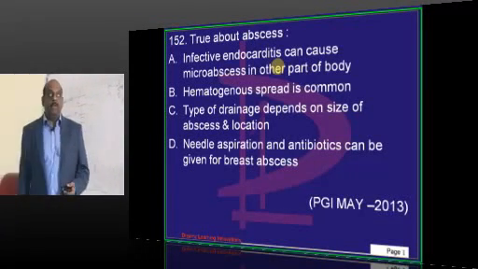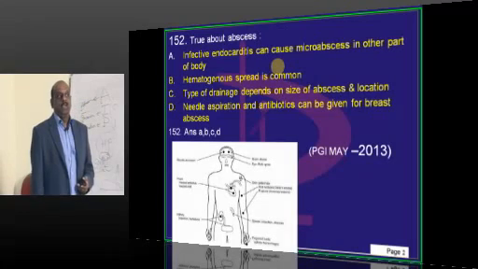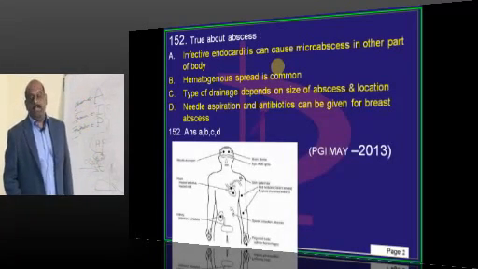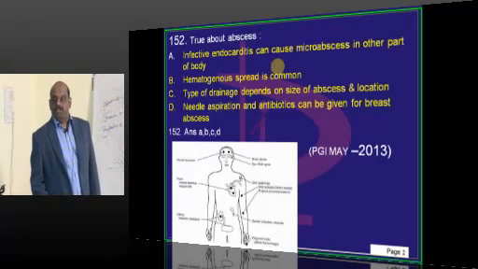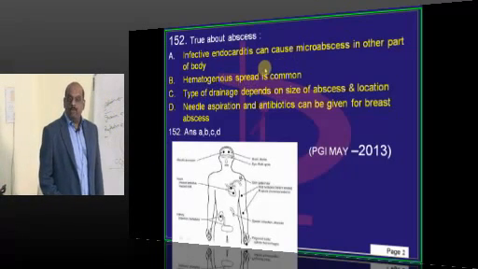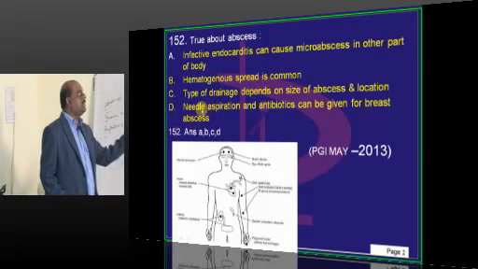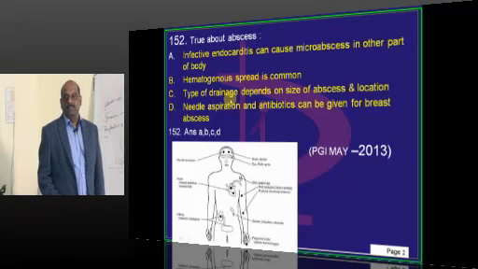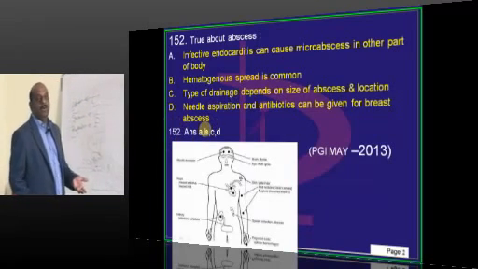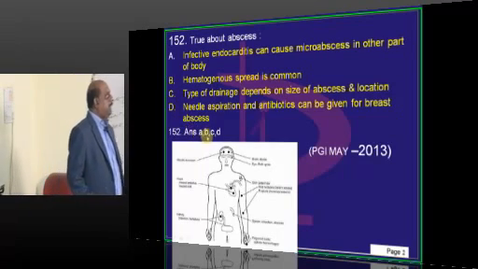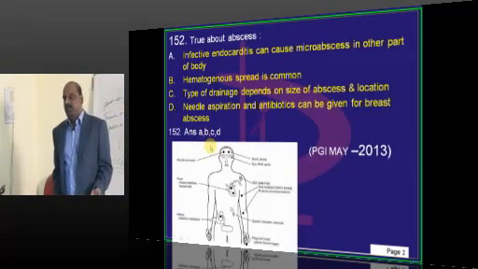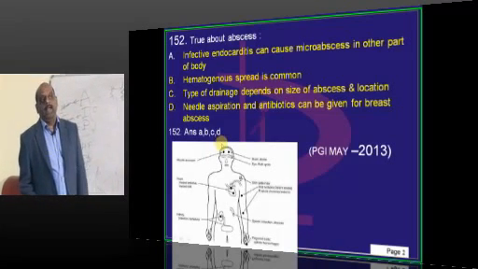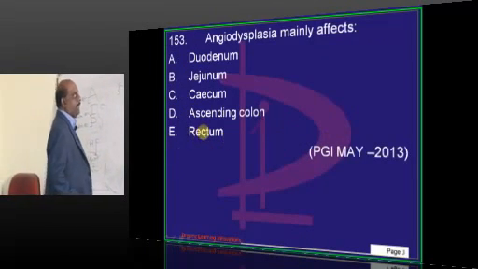What is a true statement about abscess? In fact, all of them are true statements. Infective endocarditis, can it undergo embolism and lead to microabscess? Yes. Most common way of spread of an abscess is hematogenously, and always the site will decide the type of drainage you want to do, and if it is a breast abscess, it needs to be drained pari passu along with antibiotics, is what you need to basically remember.